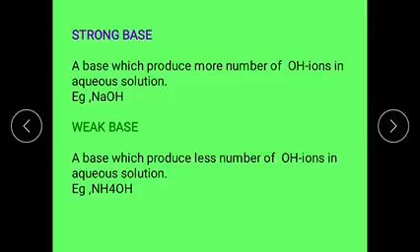Examples for this are sodium hydroxide, potassium hydroxide, magnesium hydroxide, calcium hydroxide.